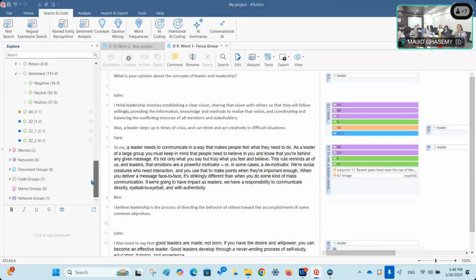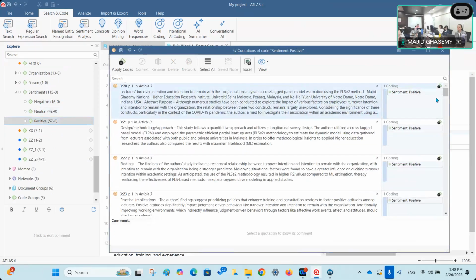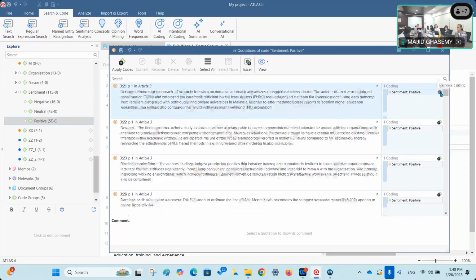And then you can see that 16 are negative quotations, 42 are neutral, and 57 are positive. If I double click on that, you can see all of those quotations. If it's not relevant, you can delete that code from this quotation. If I just click this, you will see that the coding is removed from here. Is it clear? Yes? So this is sentiment analysis.